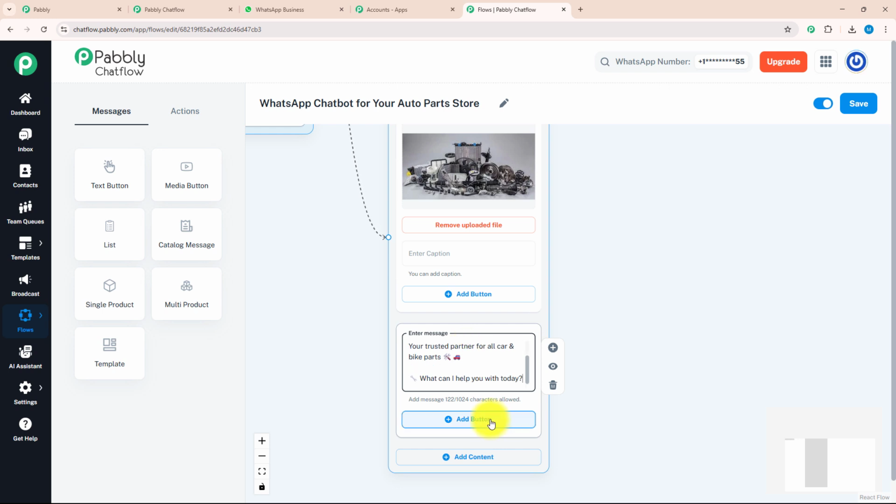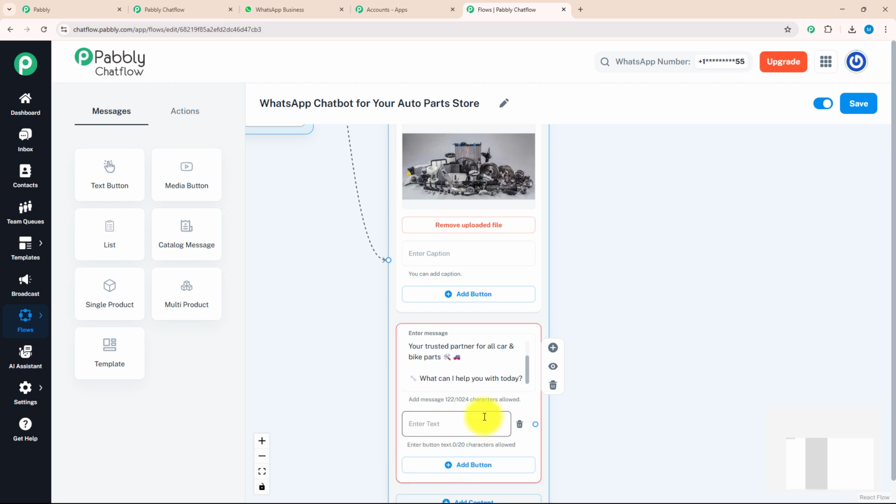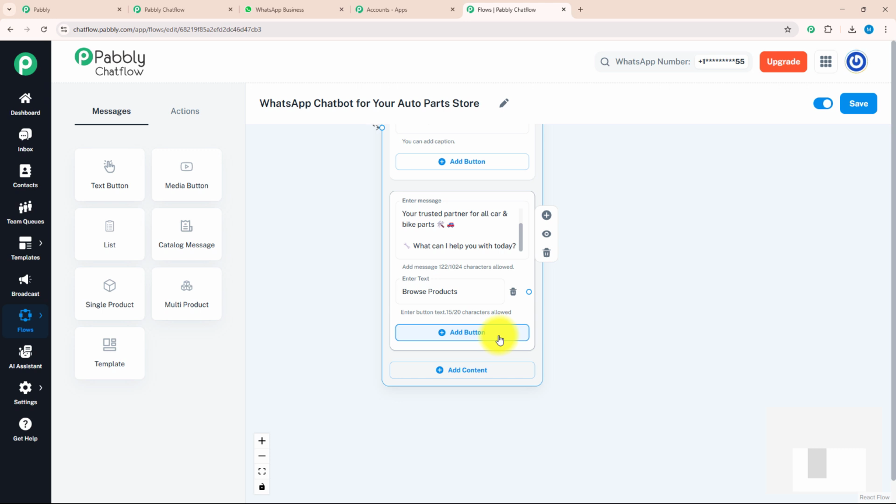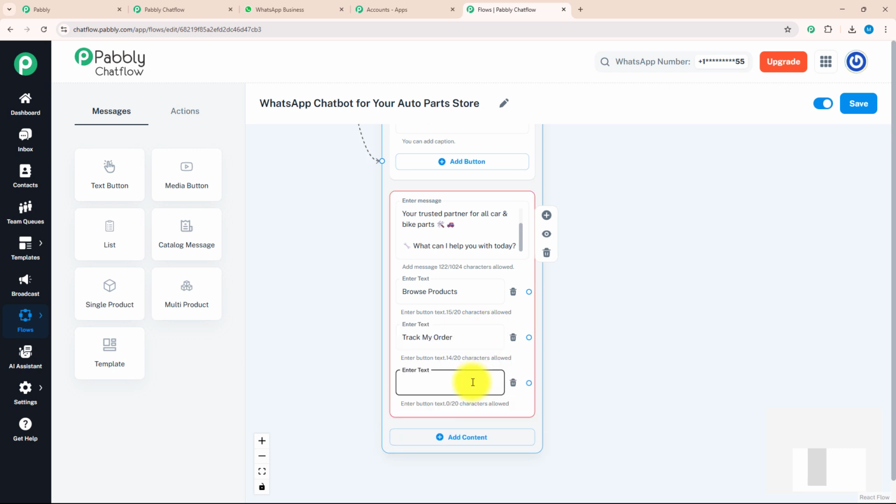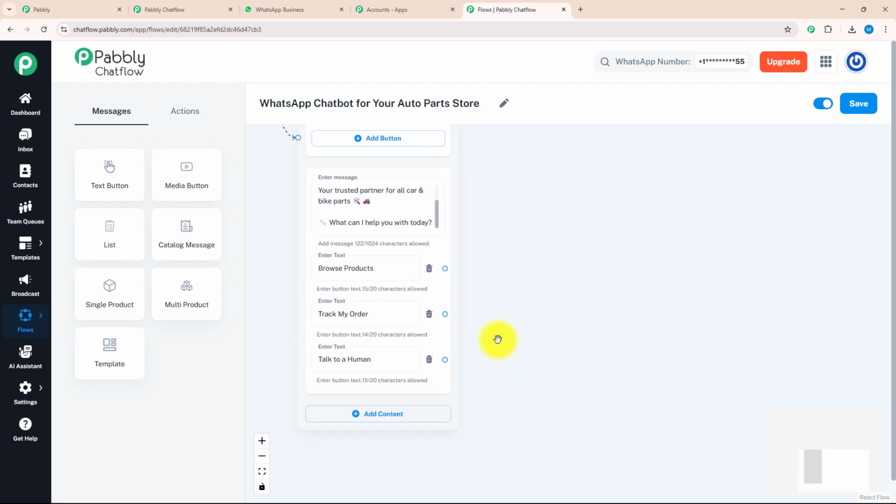With that, I want to add a few action buttons. For that, I will click on the add button option and enter my text as browse product. After that, I will add one more action button. For that, again, I'm going to click the add button option and enter my text, track my order. I will add one more action button and here I will enter talk to a human. As you can see, I have entered three action buttons, and for them I want to give separate messages.